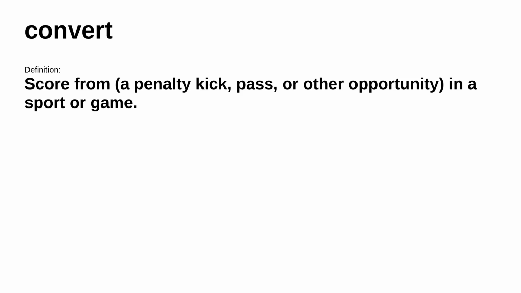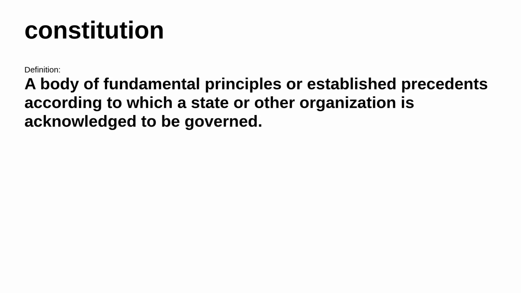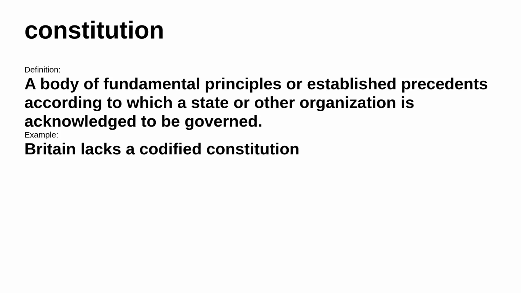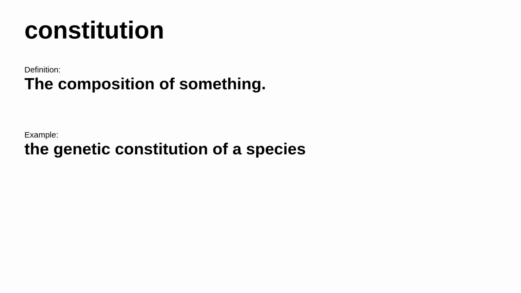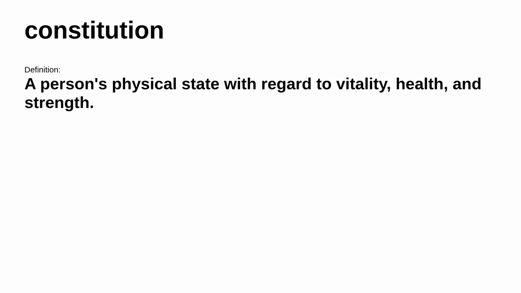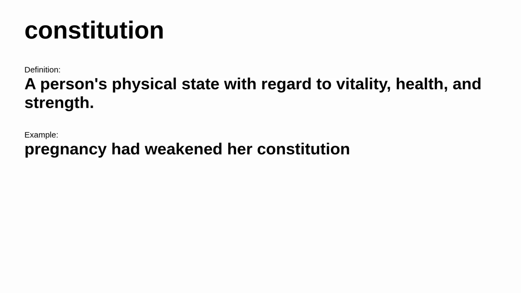Moving on. Up next, constitution. It's defined as a body of fundamental principles or established precedents according to which a state or other organization is acknowledged to be governed. Consider this example: Britain lacks a codified constitution. In other places, it means the composition of something. For example, the genetic constitution of a species. In other places, it means a person's physical state with regard to vitality, health, and strength. Consider this example: pregnancy had weakened her constitution.